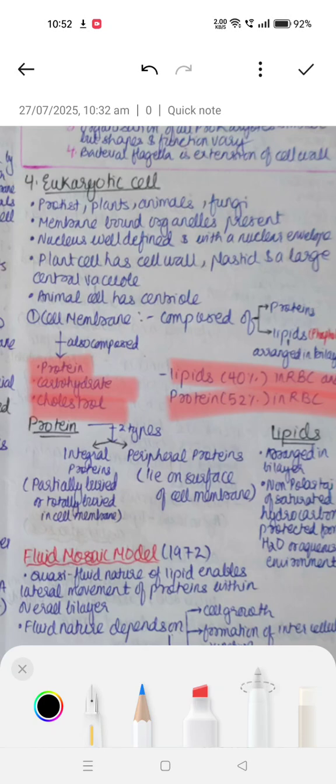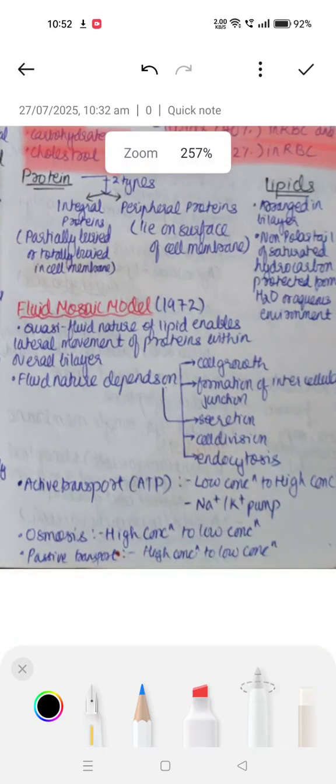Fluid nature depends majorly on many things, that is cell growth, formation of intercellular junctions, secretion, cell division, and endocytosis. Obviously, the fluidity depends on cell growth. It depends on the intercellular junctions; if they are present, it will become less. It depends on cell division. Obviously, it depends on secretions. It depends on endocytosis.